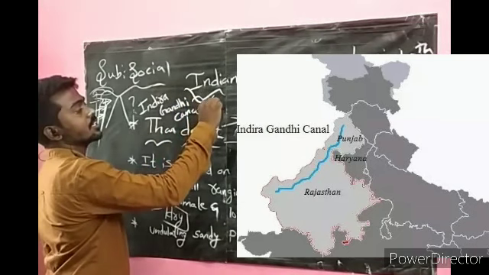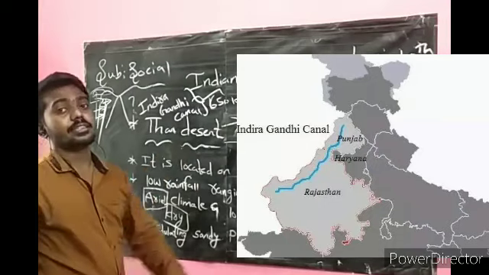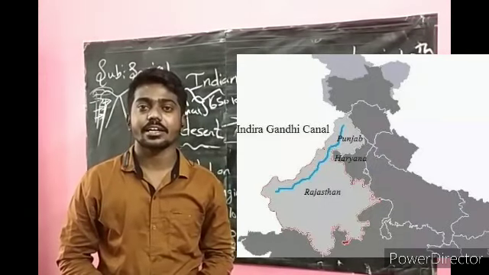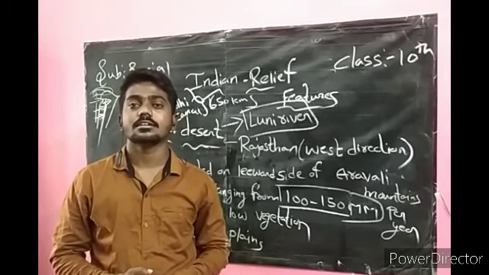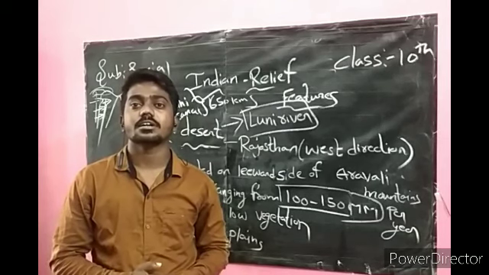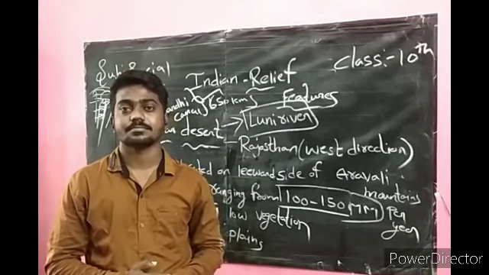How many kilometers? 650 kilometers. Indira Gandhi Canal is the longest canal in our country which passes through the Thar Desert. Because of this canal, the desert area came to be used for the purpose of agriculture.